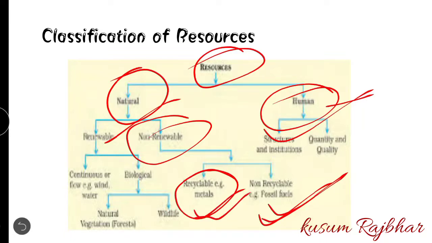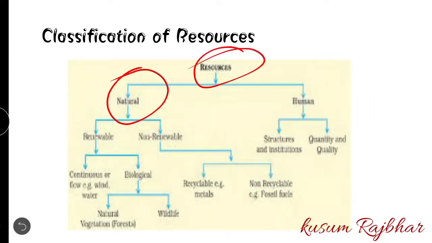It means that if metal is taken in one form, it can be transformed or melted and it can be given another form or shape. So it is called recyclable. And non-recyclable in the sense fossil fuels or the petrol, diesel, this all comes under the fossil fuel. Why is it said that non-recyclable? Because once it gets exhausted, it takes millions, trillions of years to bring them back.